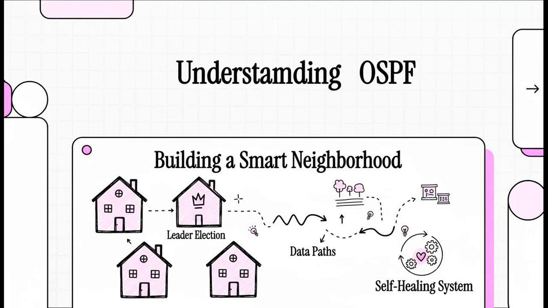Have you ever just stopped and wondered how the internet works? I mean, how your data finds its way through this massive global maze in like the blink of an eye? Well, today we're going to pull back the curtain on one of the key rule books that turns all that potential chaos into a smart, self-organizing neighborhood. Okay, let's get into it.